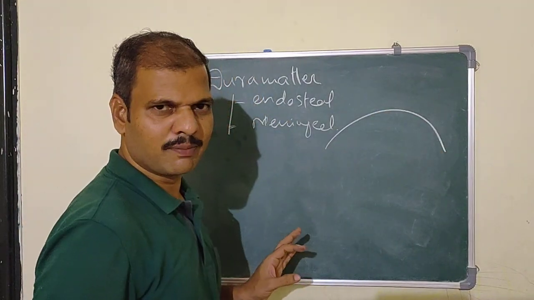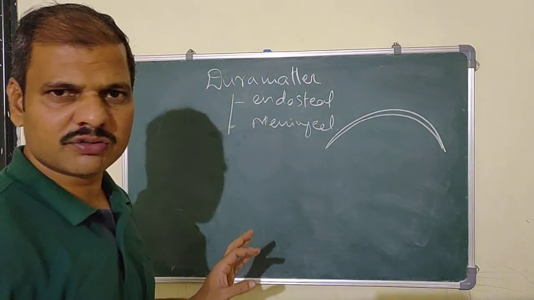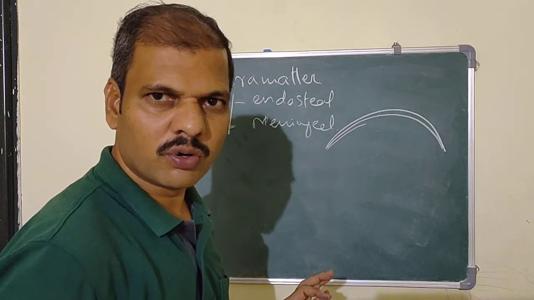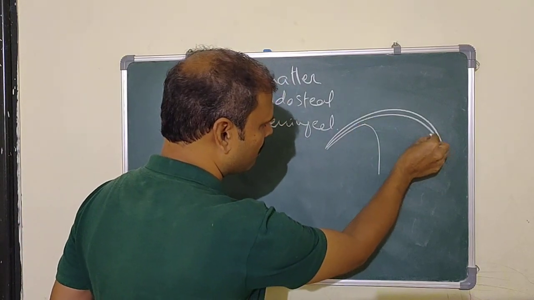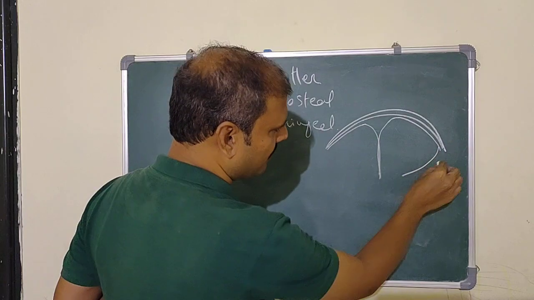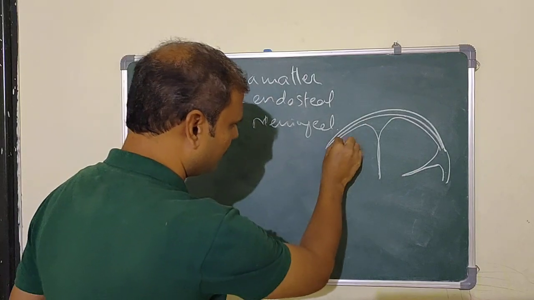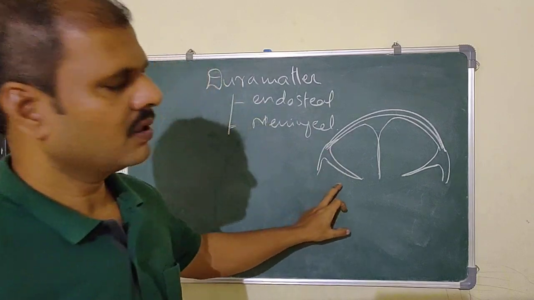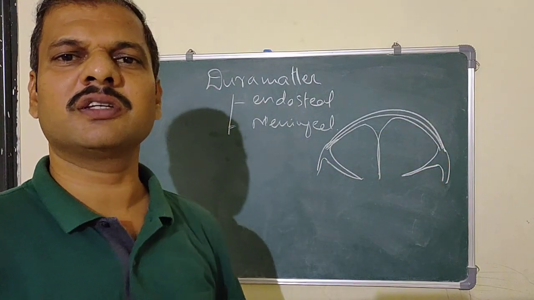Again, this is your skull bone, the bony part, this is your endosteal layer, and this is your meningeal layer. In some areas, which form the sinuses, there may be folds. You can see here there is one fold. Likewise, there may be another fold. So these are the folds of the meningeal layer, or you can say the dura mater.